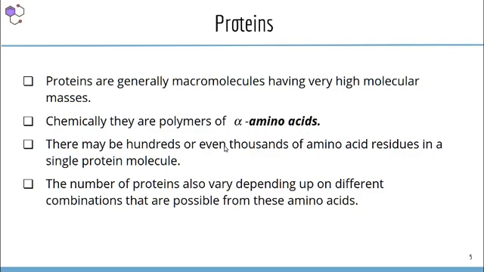There may be hundreds or even thousands of amino acid residues in a single protein molecule. So in a single molecule there are a large number of amino acids. So there are different ways of combining these different amino acids. So different proteins are also available from these amino acids by different ways of combining among them.